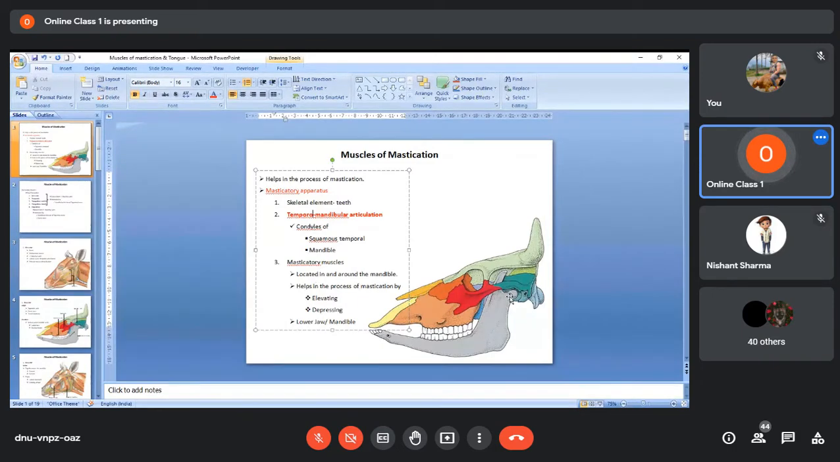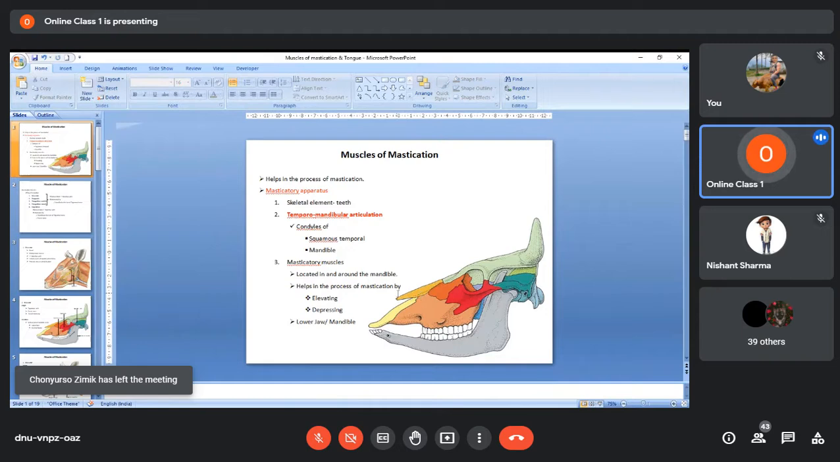Now there is a joint. To help in the movement of this joint, there will be involvement of some muscles, and those muscles we call masticatory muscles. In today's class, I will be discussing the masticatory muscles. If we try to define the masticatory muscles strictly, we say they are located in and around the mandible. They will not be located somewhere near the nasal bone. They will always be in and around the mandible. So in this area, you will find the masticatory muscles.